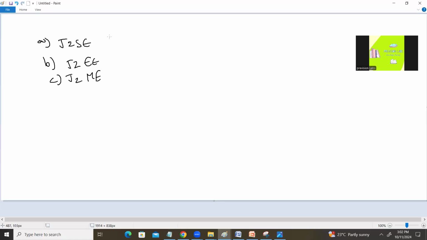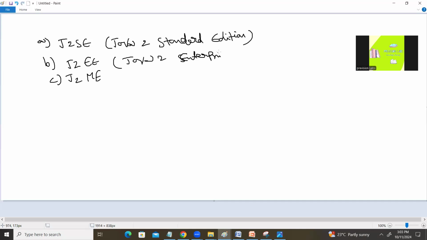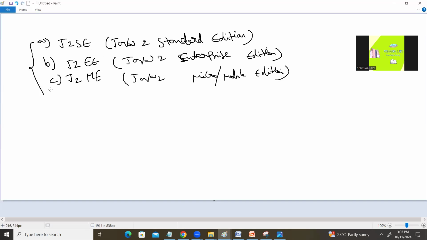So what is J2SE? J2SE is nothing but Java 2 Standard Edition. Similarly, J2EE is Java 2 Enterprise Edition. And J2ME is Java 2 Micro or Mobile Edition. So these are the softwares available in the initial days.